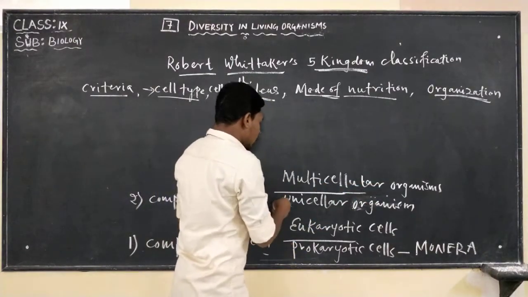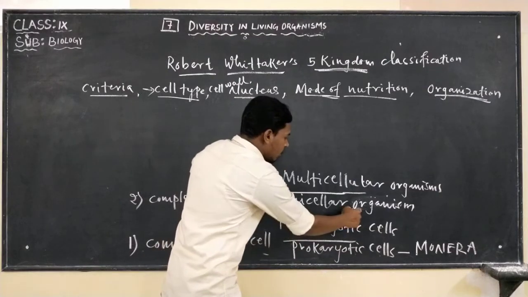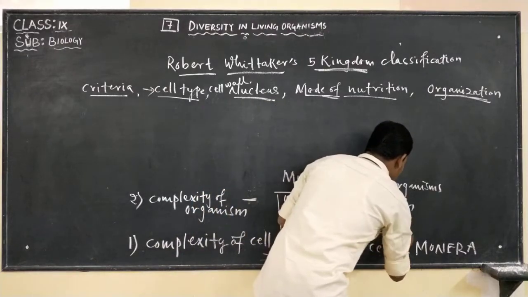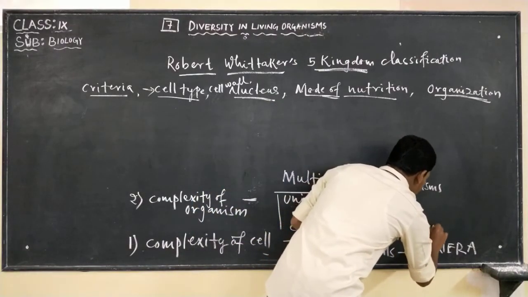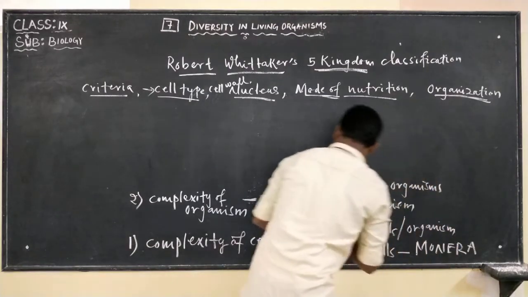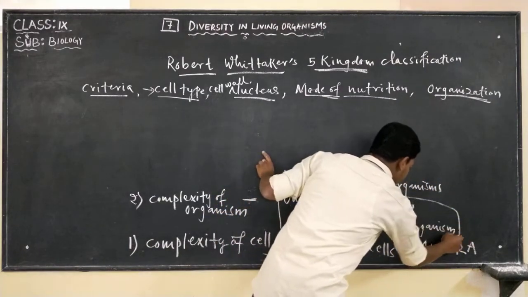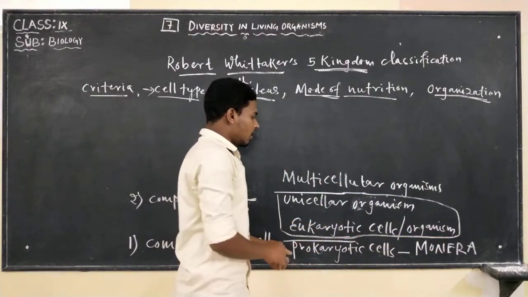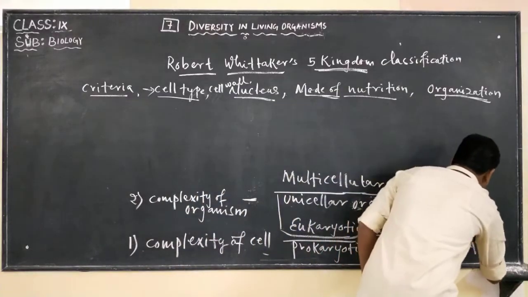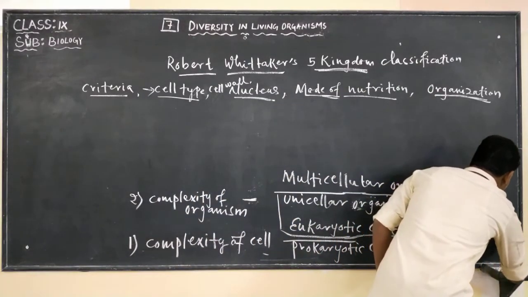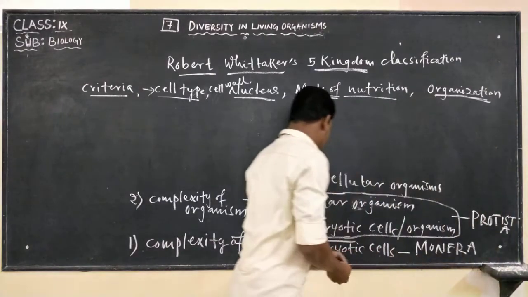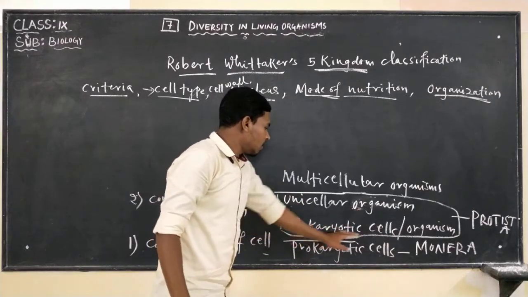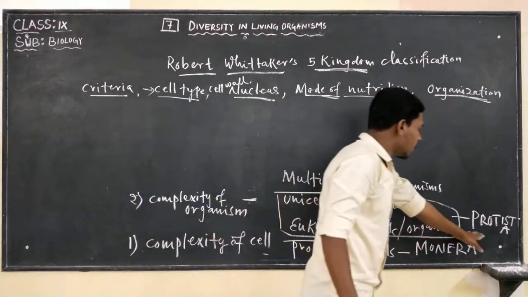Unicellular organisms that are eukaryotic were grouped under Protista. Prokaryotic cells are Monera, and unicellular eukaryotic organisms are under Protista.